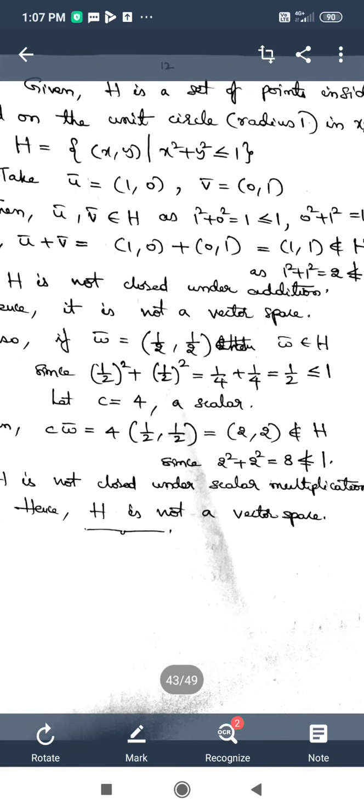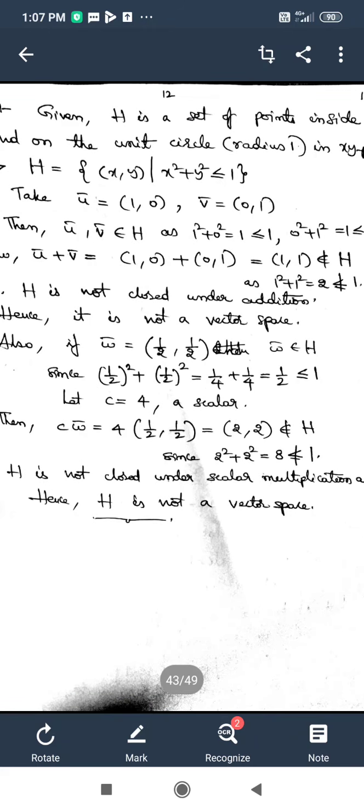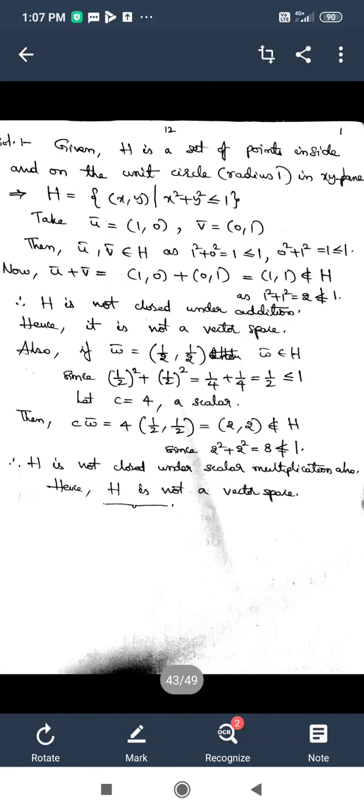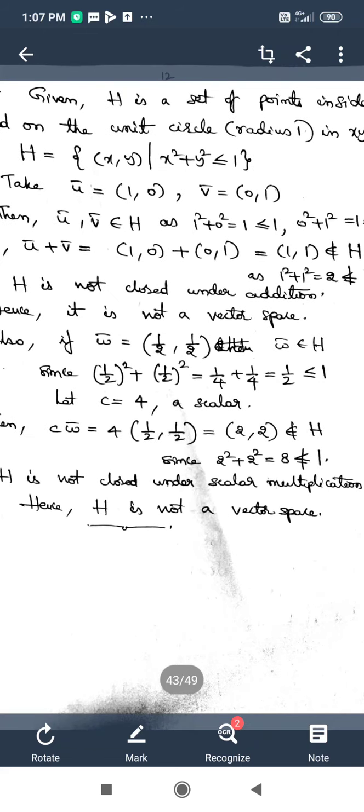That means H is not closed under addition. The closure axiom with respect to addition is not satisfied in H. That means H is not closed under addition. Hence, as I already said, even if one axiom is not satisfied out of the 10 axioms which are needed for a set to be a vector space, then we can say that set cannot be a vector space. So here, as the closure axiom is not satisfied, we can say that H is not a vector space.